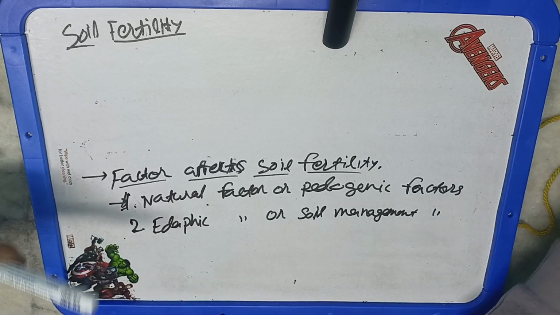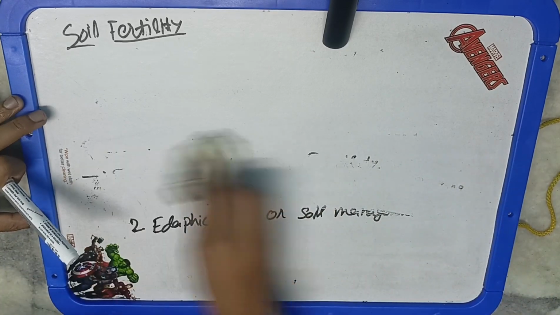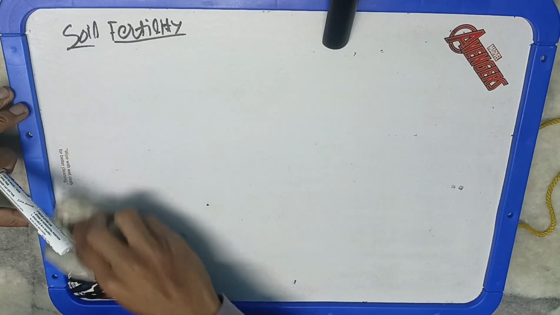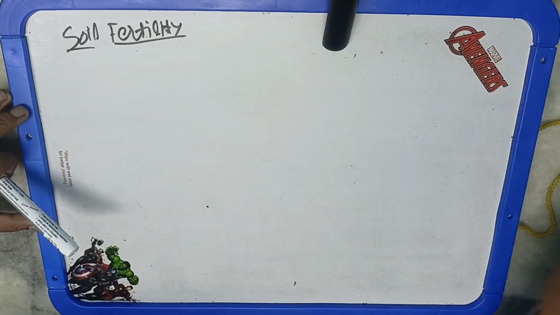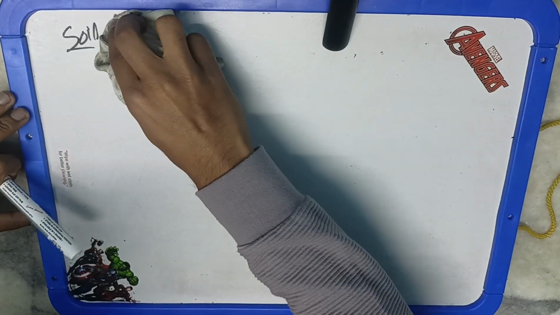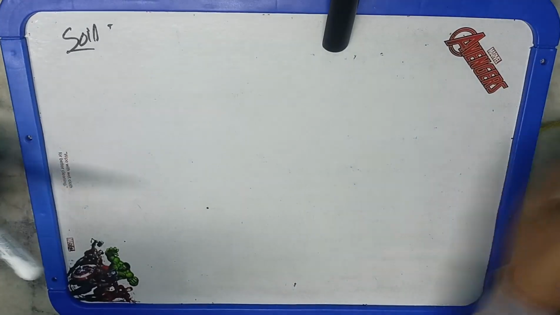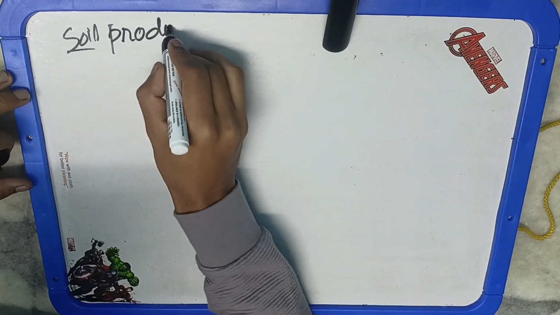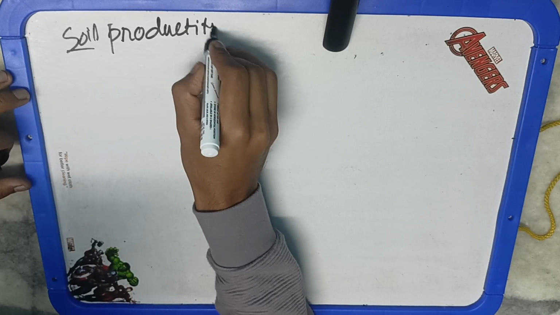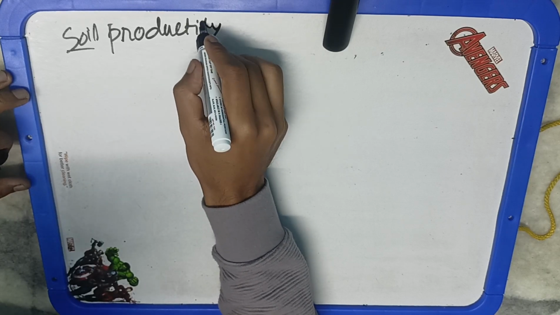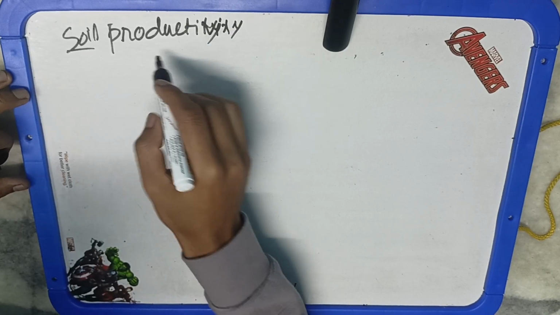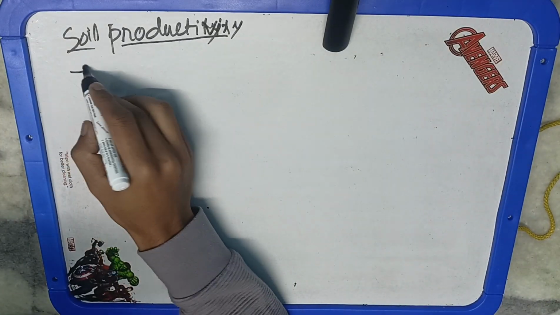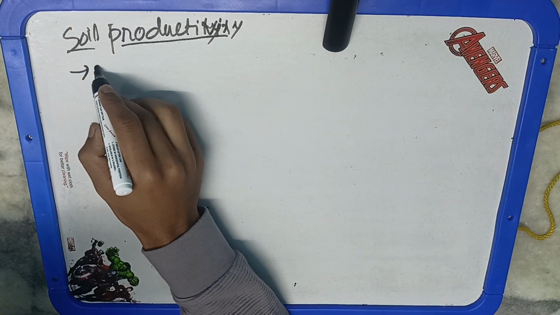Second thing that is important for us is soil productivity. Now, how is soil productivity related to soil fertility? That we are going to see here. But first of all, what is soil productivity? See, it's related to production. And production of what? Of the crops. So how much crop producing capacity or ability the soil has tells us about soil productivity.